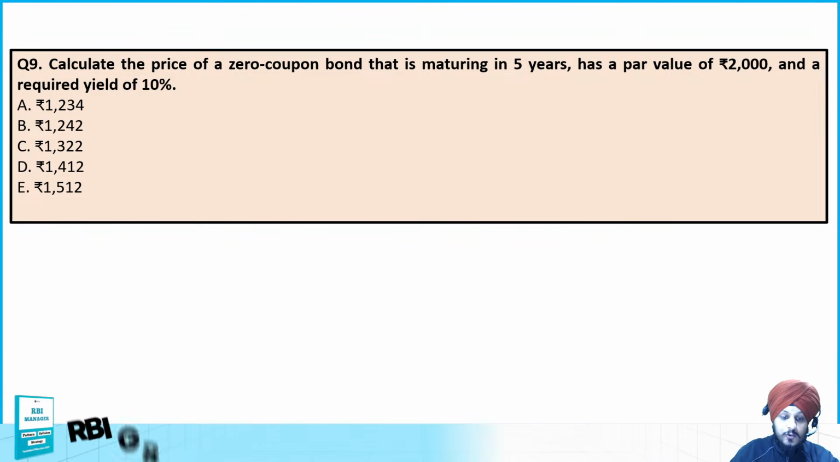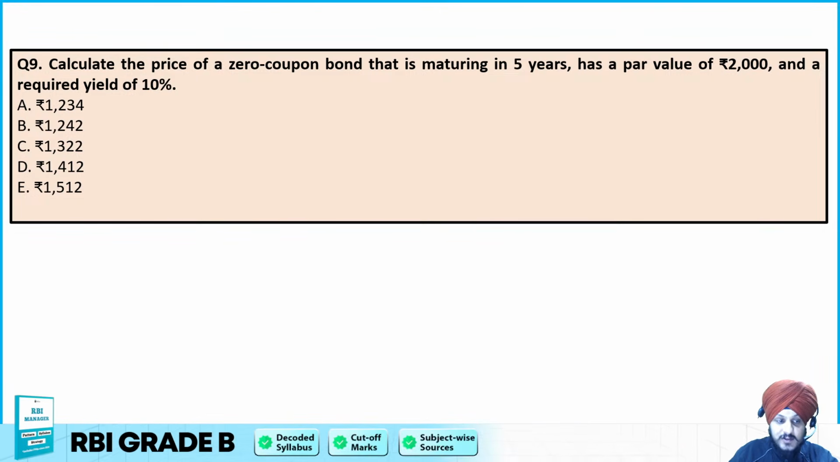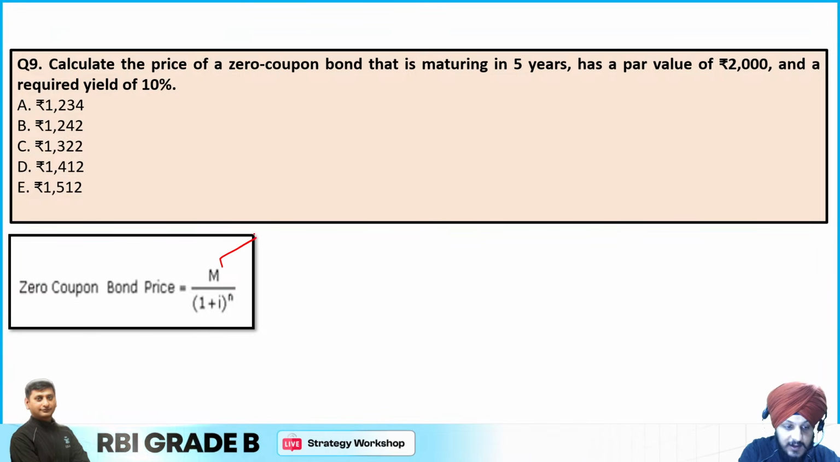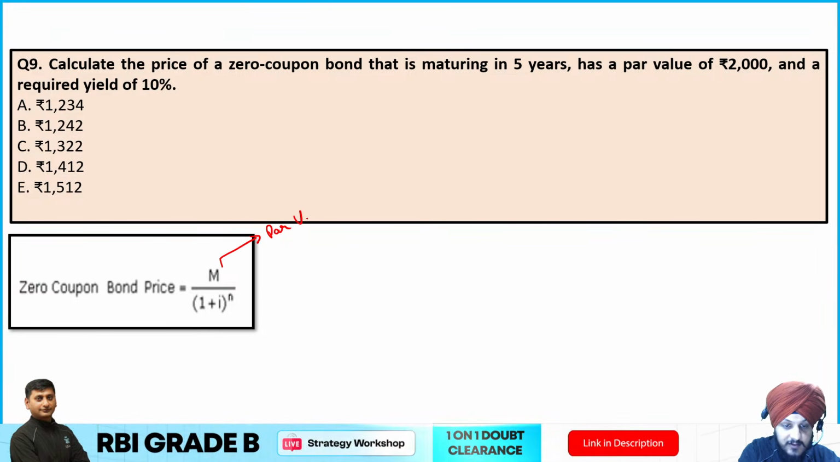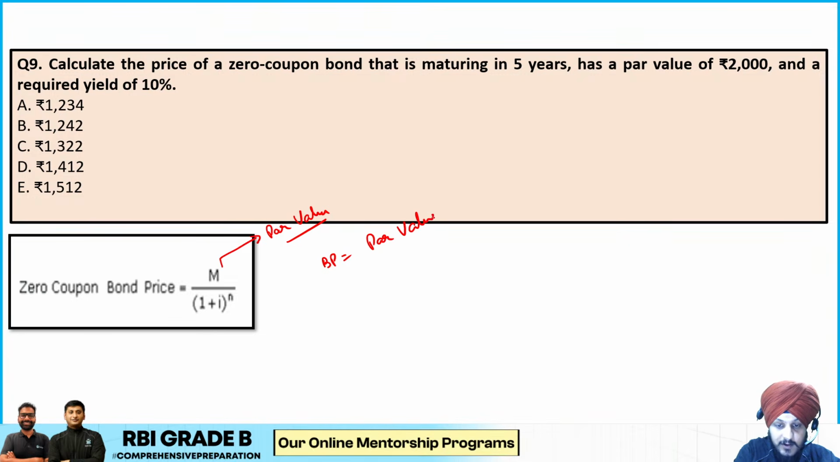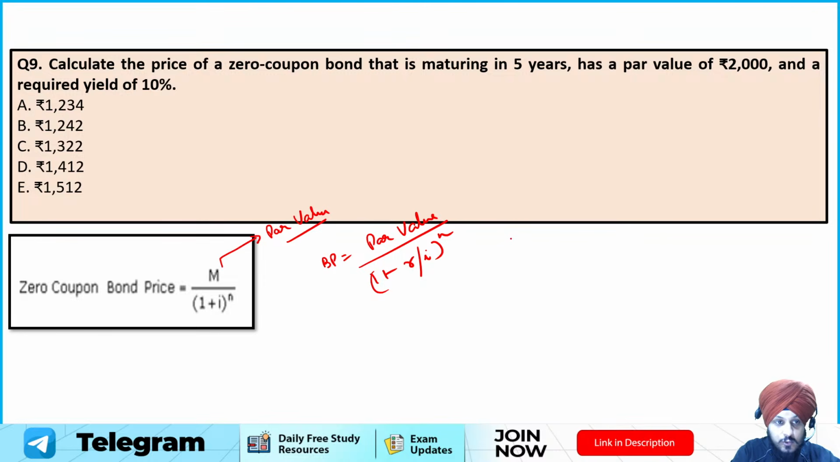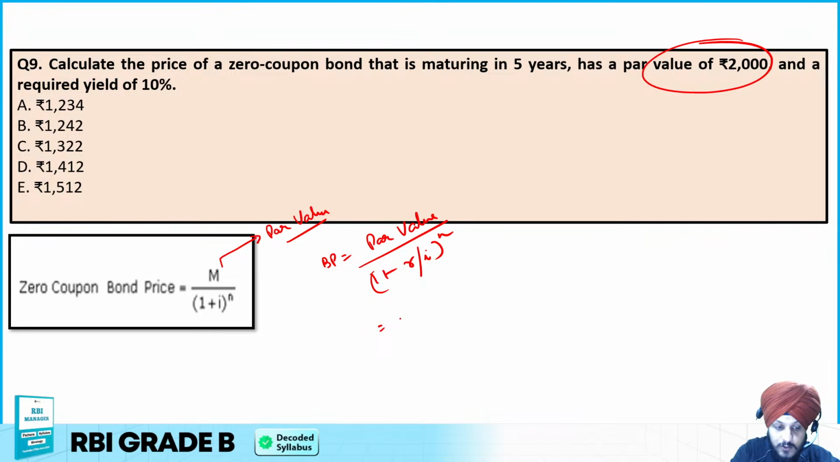Okay, so you just need to know this formula, which is zero coupon bond price is equal to M divided by 1 plus I raised to the power n, right? Here M stands for par value. So bond price in this case is equal to par value divided by 1 plus r, or 1 plus I raised to power n. What is the par value that is given? Par value is given as 2000, so we are going to write 2000 over here.